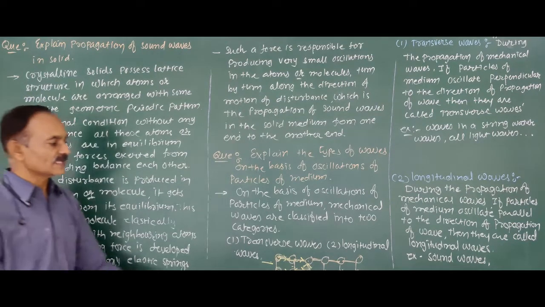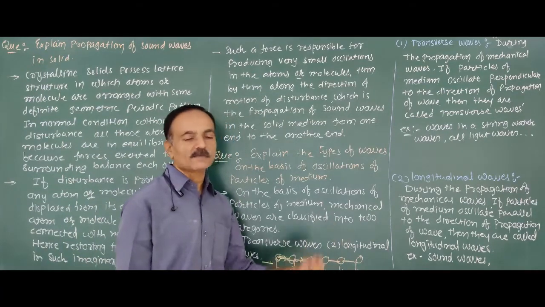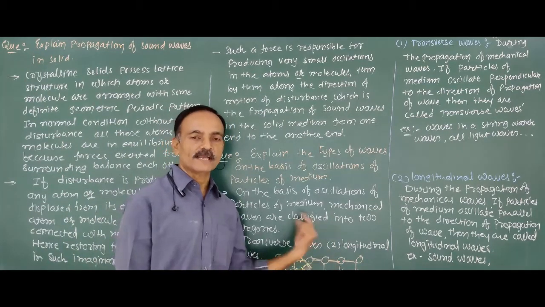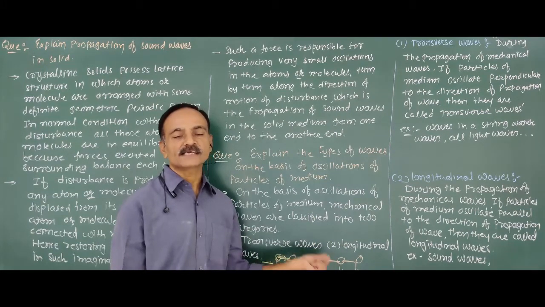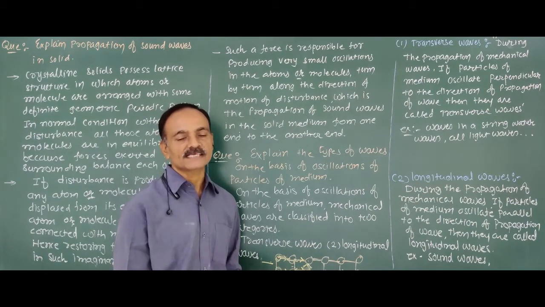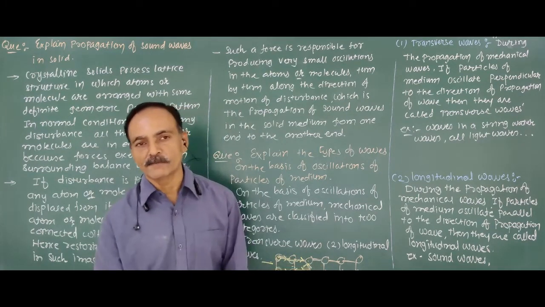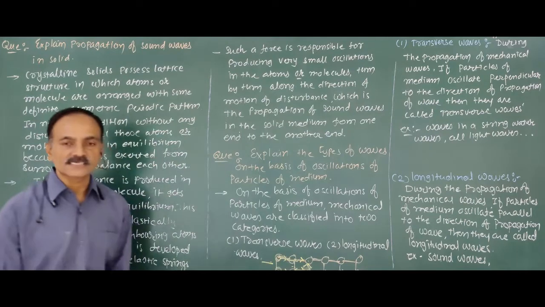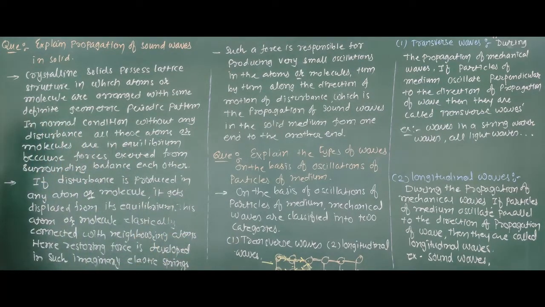So that is the crystalline structure. All the atoms are in equilibrium because any atom is surrounded by neighboring atoms, and the neighboring atoms apply intermolecular forces on each and every atom. Therefore, all the atoms are in equilibrium position in the absence of disturbance.